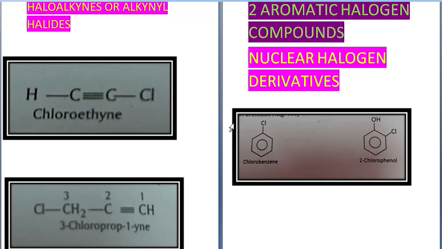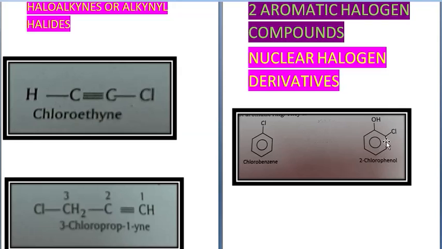Now if you look over here, this was the benzene ring, and in this the halogen atom Cl has been linked over here. So from here one hydrogen has been removed and in its place a Cl is attached. Chlorine atom is attached to this ring. So this ring, instead of being benzene ring, now it is called chlorobenzene. Let's take another example, where instead of H there was an OH group attached. So when to a benzene ring OH is attached, it is called phenol.